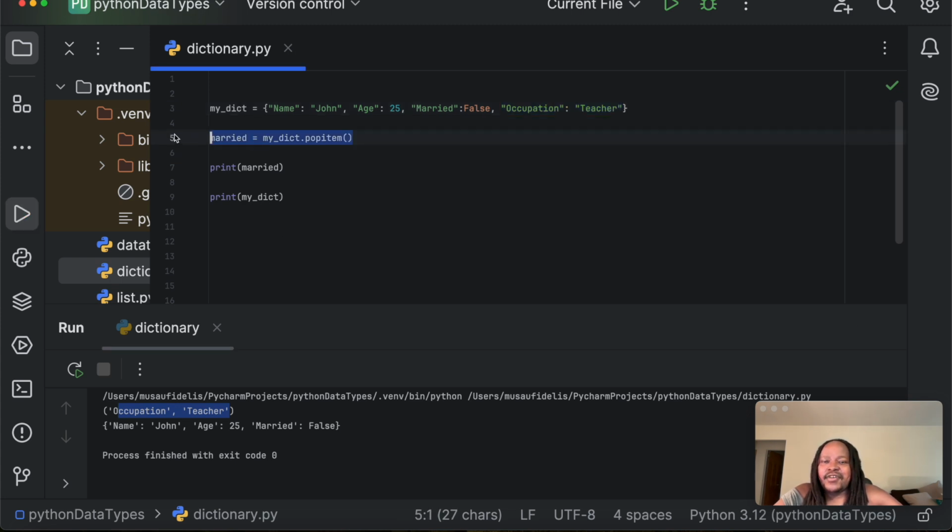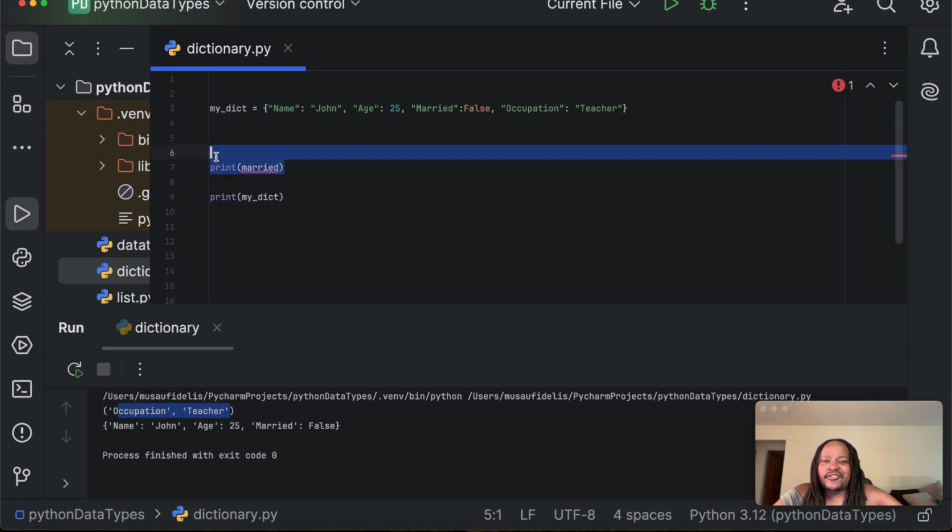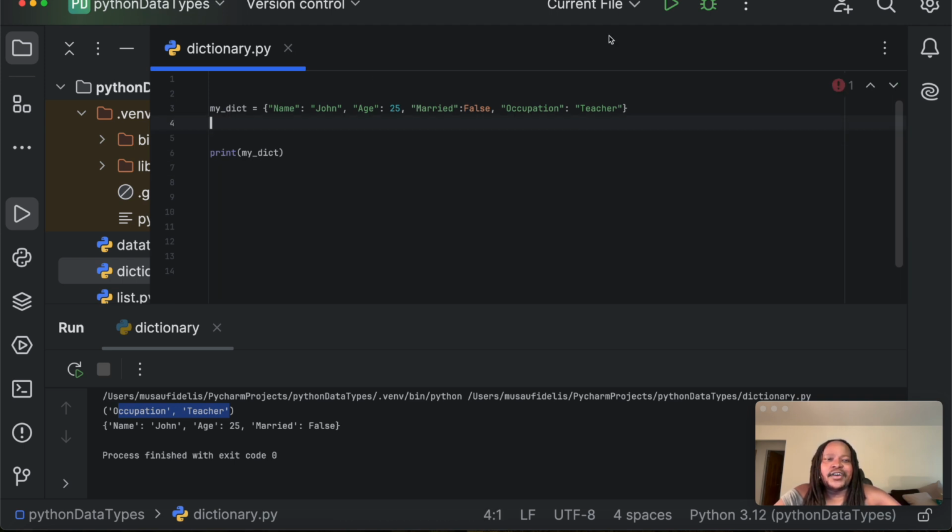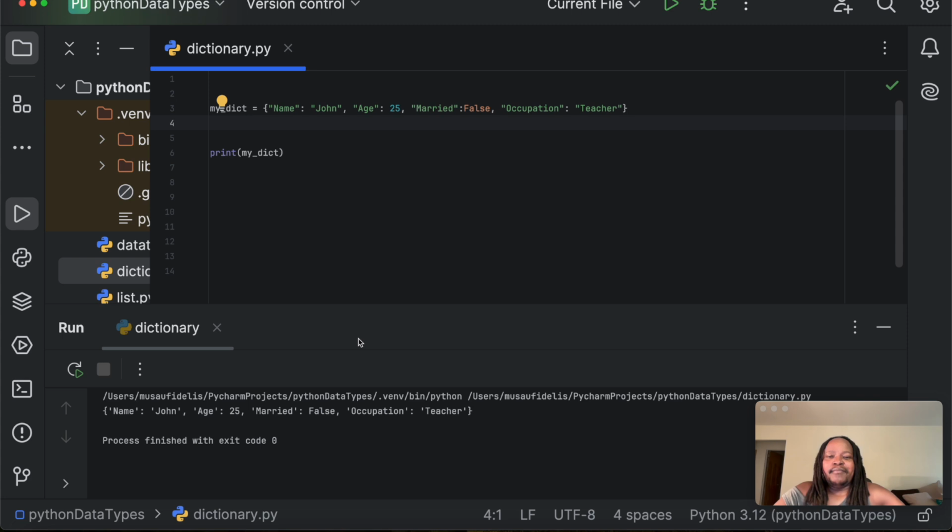Next, I'm going to delete this and also delete this, and now we have our dictionary, but also with occupation. So we can see how we can use the del keyword, short for delete.